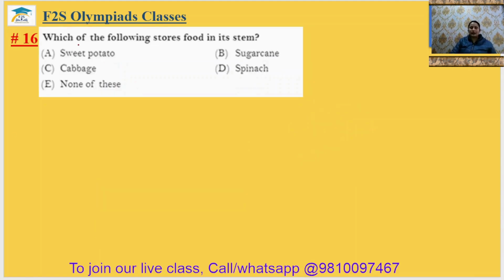Question number 16. Which of the following stores food in its stem? Sweet potato, it is root. Cabbage, it is leaf. Sugarcane, it is stem. Spinach, it is leaf. So the 16th answer will be option B.